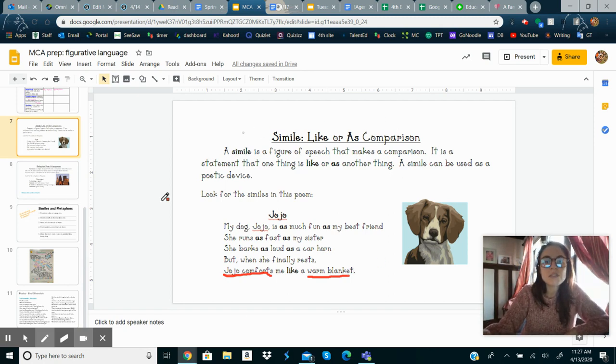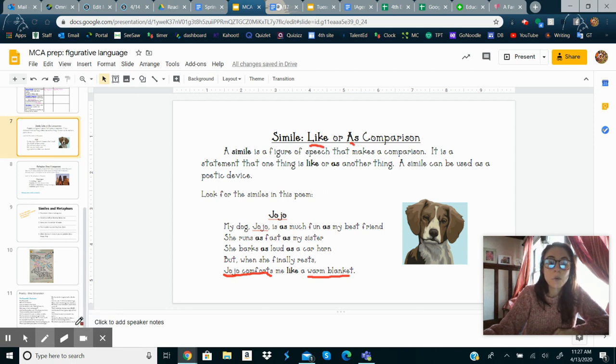So those are the reasons. So those are the things that similes do. They really try to help you imagine or put yourself in that place by using those two words. So that's super important, like and as to compare.